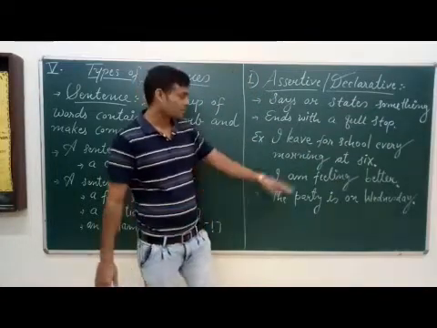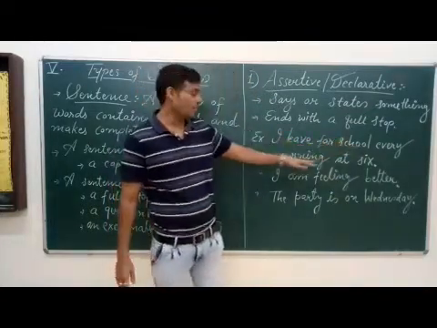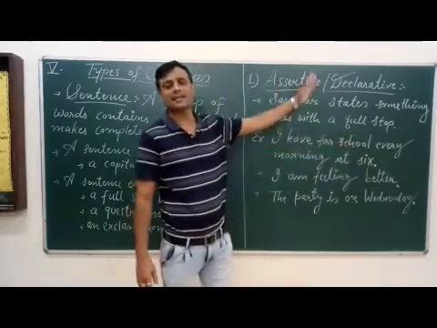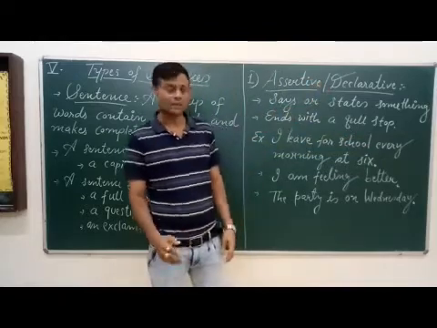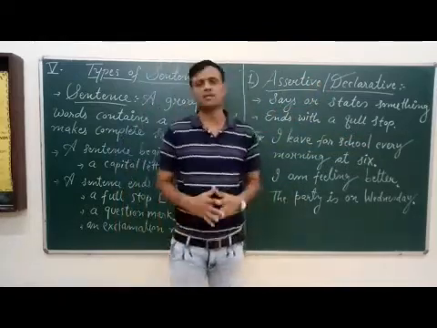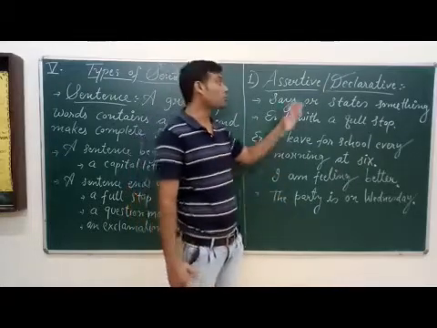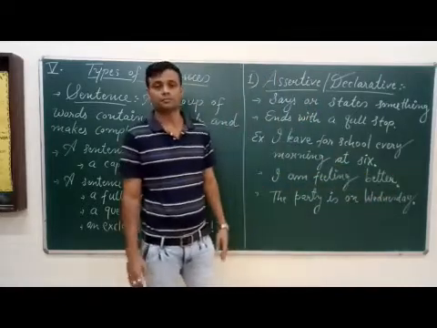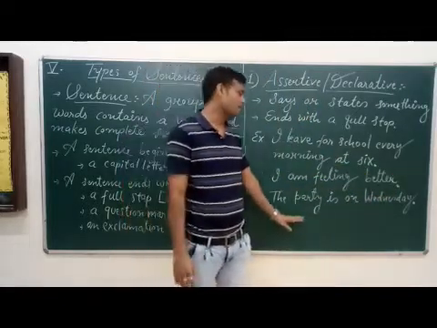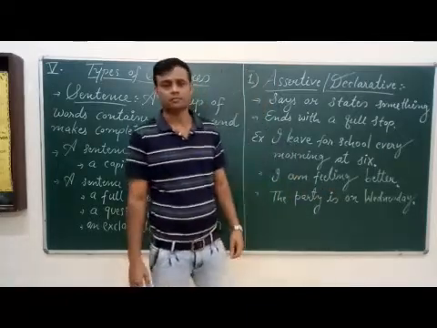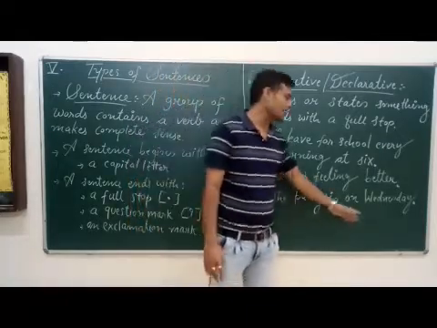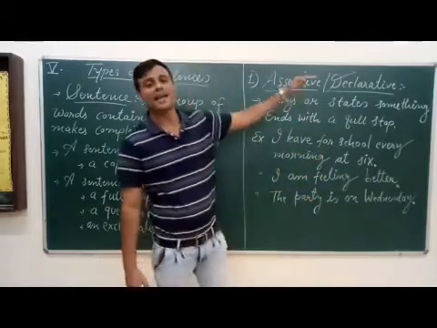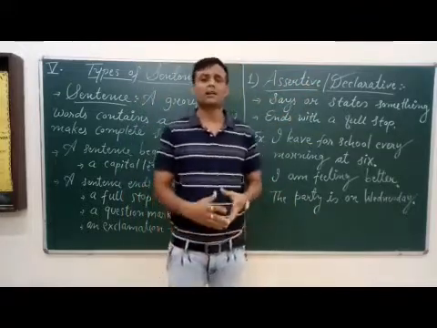See the examples. I leave for school every morning at 6. Full stop, as it is an assertive sentence. Second, I am feeling better. That sentence is also an assertive sentence, and it ends with a full stop. Third, the party is on Wednesday. This sentence also ends with a full stop. So these are examples of assertive or declarative sentences.